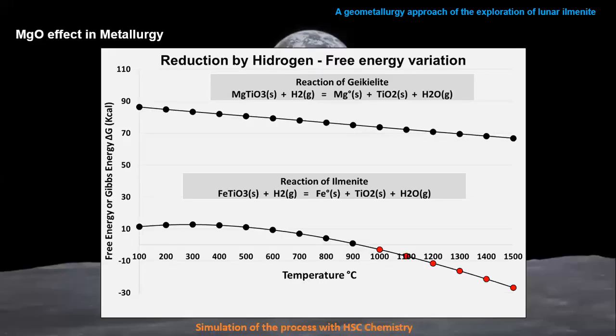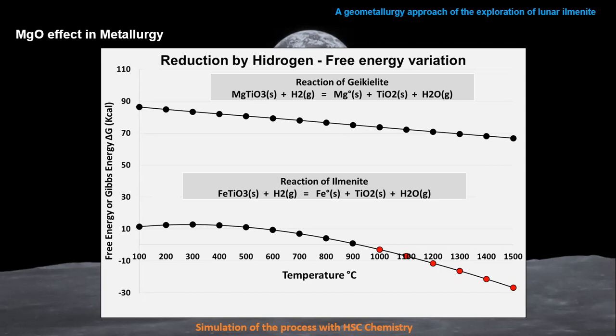For example, if we simulate the reduction with hydrogen, using the thermodynamical framework, for every reaction to occur we need to reduce the free energy below zero. We can achieve this by increasing the temperature. For example, for the ilmenite, if we increase the temperature constantly up to 1000 degrees Celsius, we can start the reaction in the right direction, producing water and after that oxygen.